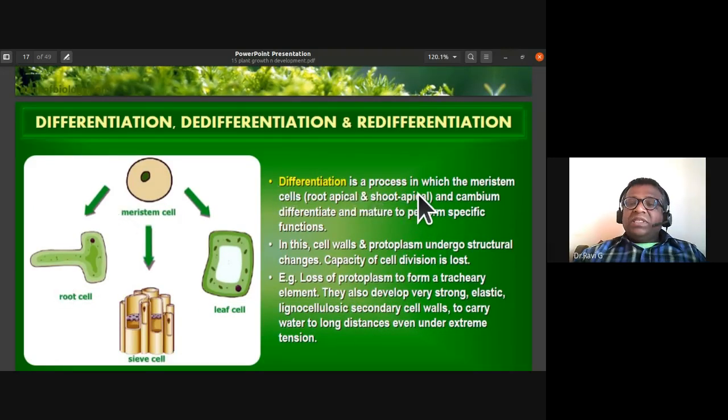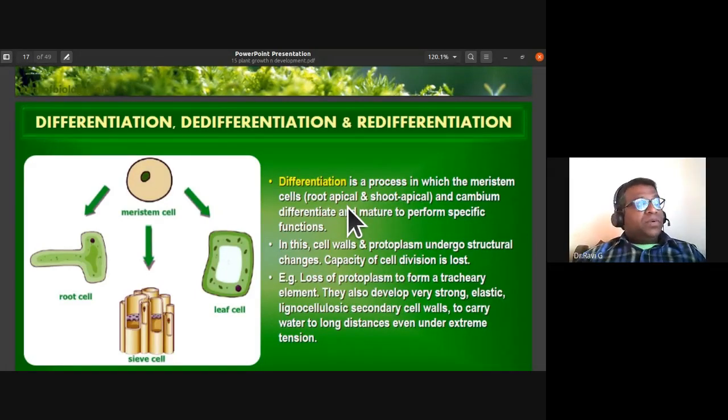See, differentiation is a process in which the meristematic cells, that is the root apical meristem, shoot apical meristem, and cambium, differentiate and mature to perform specific functions. They differentiate in the sense that they lose their ability to undergo cell division and form a permanent tissue to perform specific functions like root cell, leaf cell. They can differentiate, or even form the sieve tube. So this process we call differentiation.